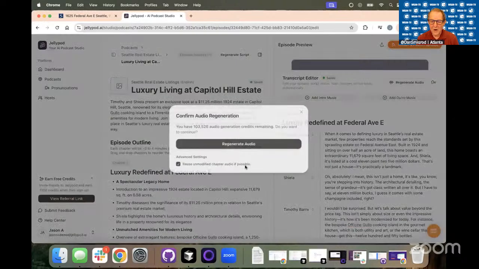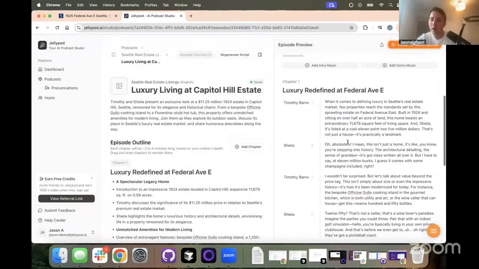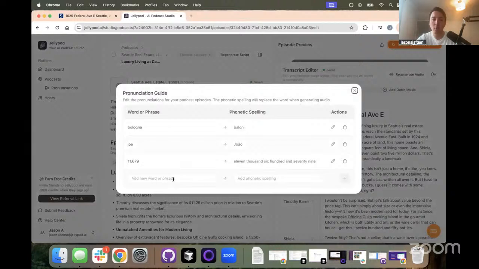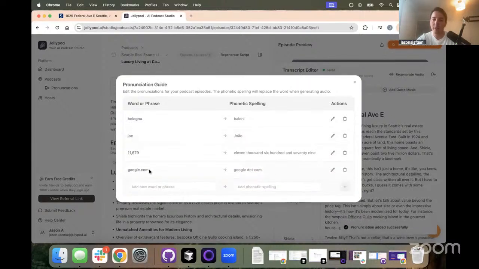And I stopped you from editing it in the transcript. Could you explain why? Well, you just wanted to show people the pronunciation guide. So this is a great place to add more complex things. As you can see here, names, URLs. For example, you might want to see google.com actually written out as google.com. So sometimes this is a way to guarantee that it's being said the exact same way every time.